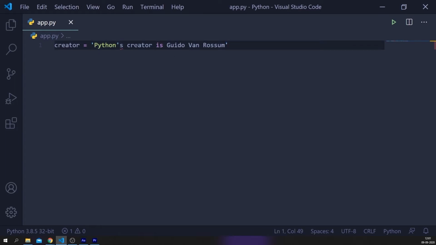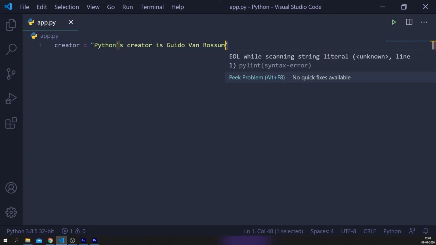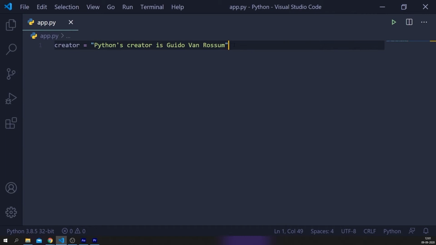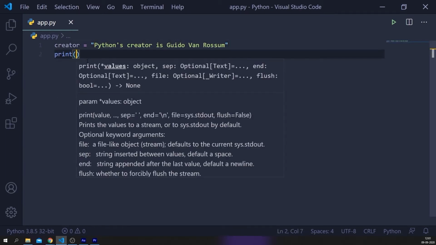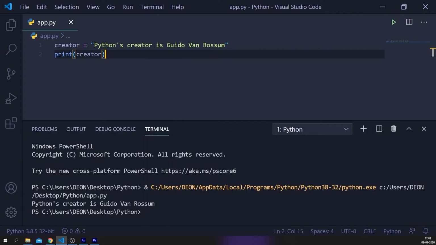So to fix this problem, we need to use double quotes so that we can have a single quote in the middle of the string. So let's change this to double quote. So now we can see the error is gone. Now if you print creator, you can see Python's creator is Guido van Rossum.